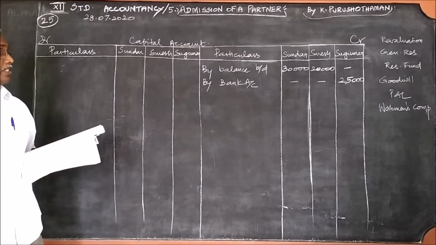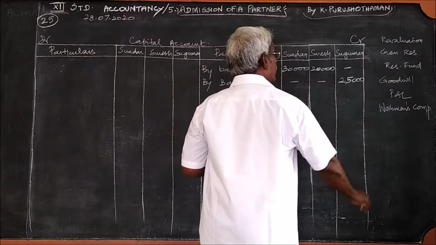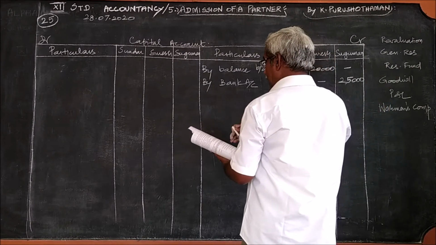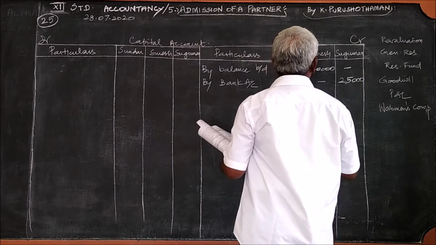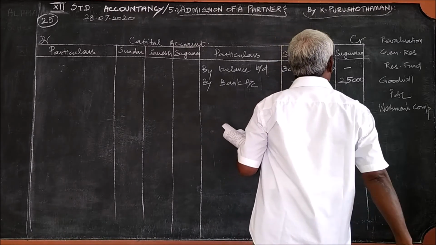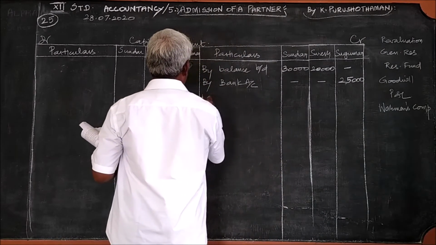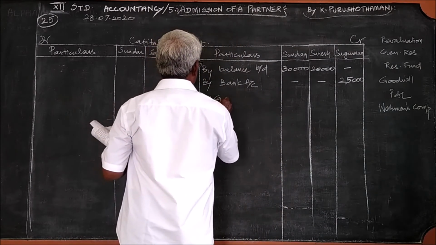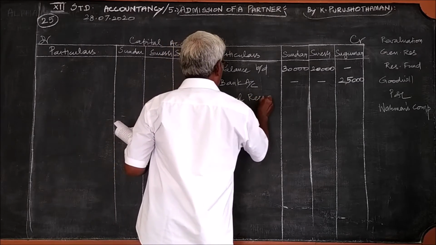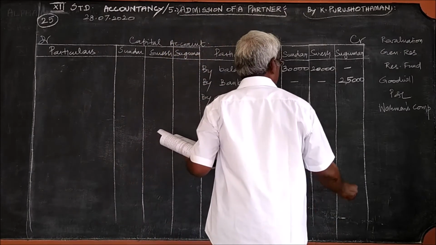The first one is general reserve. Out of these six, general reserve and reserve fund appear on the liability side, but that will appear on the credit side in the capital account. In this problem given is general reserve, the amount given is 10,000.